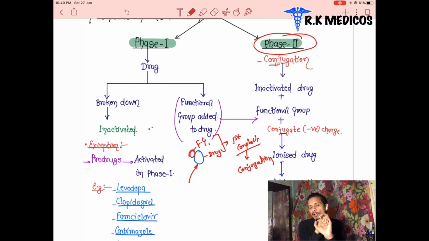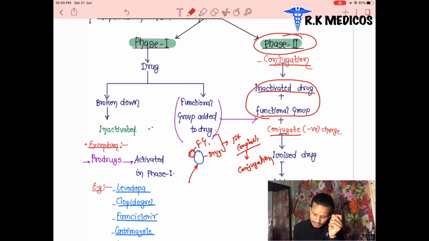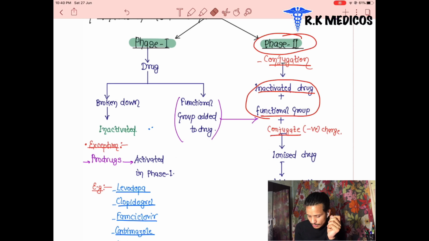The broken down part of the drug gets attached to a functional group, and this functional group attachment is called conjugation. This conjugation is now called the second phase. In the second phase we see conjugation. Inactivated drugs are attached with the functional group and form the conjugate. Conjugate means they are basically negatively charged.